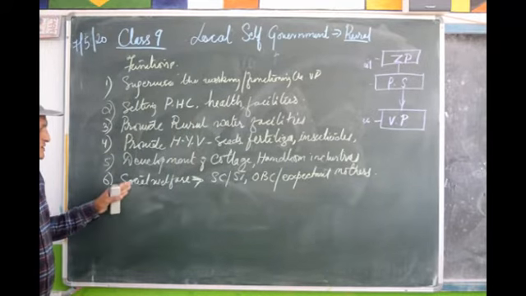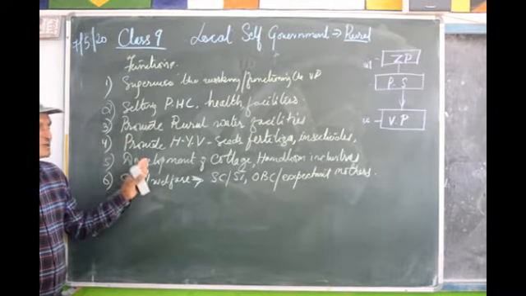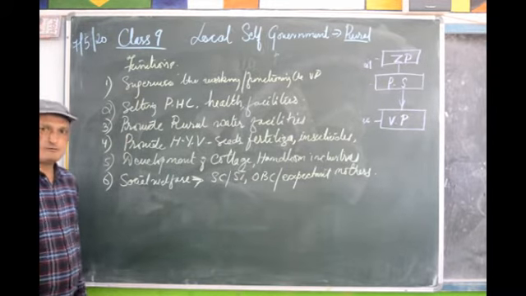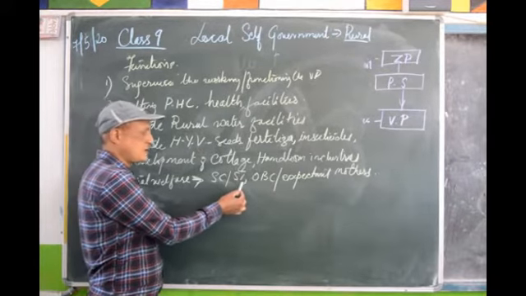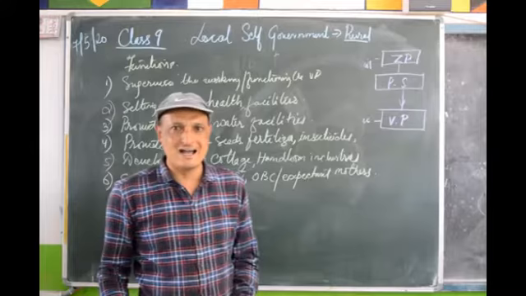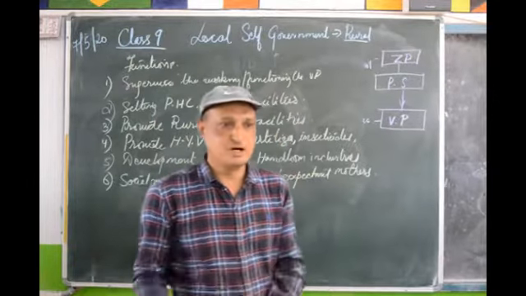So, under the social welfare scheme, it is the function of the Panchayat Samiti to provide welfare schemes, facilities, especially to the scheduled castes, scheduled tribes, other backward communities, and expectant mothers.